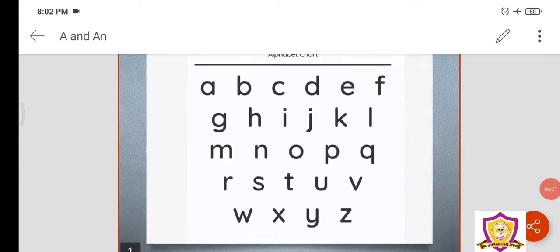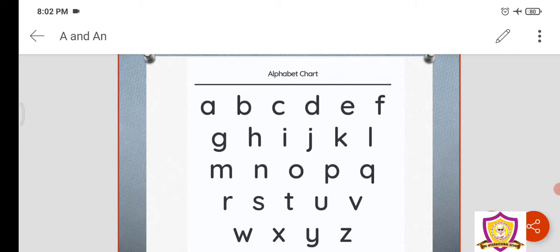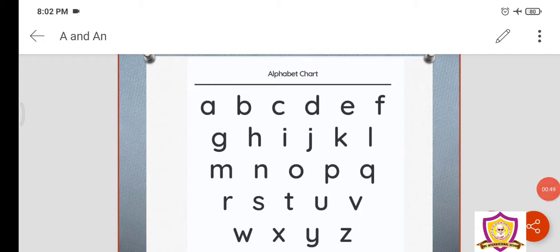Okay, children, now this is our alphabet chart. Can you see this? A, B, C, D till Z, it is there. Now in this chart, if you see, there are 26 letters. How many letters are there in English? We have 26 letters. Now, out of these 26 letters, 5 letters are special letters.